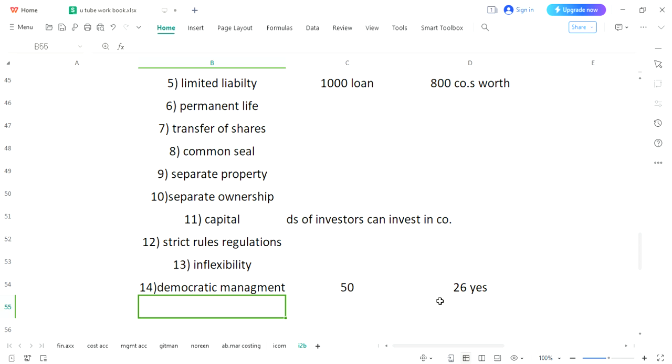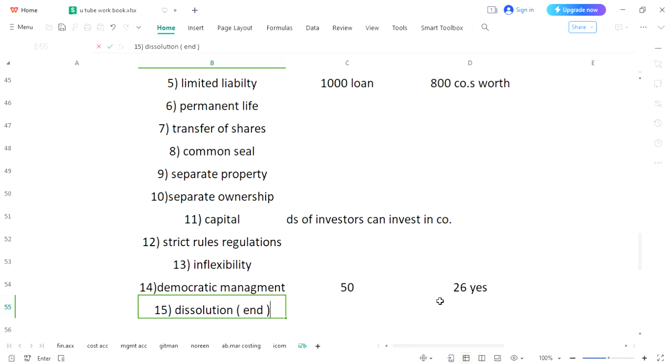All right, and then the last point which we can discuss is dissolution, which means the end of this company. Again, I'm telling you that the dissolution of this company is not in the hands of owners. There are separate rules, and we will discuss it in detail, that there is no direct dissolution. For example, we have seen in partnership and proprietorship, if the proprietor decided even after a single month that he wants to end this business, he can.